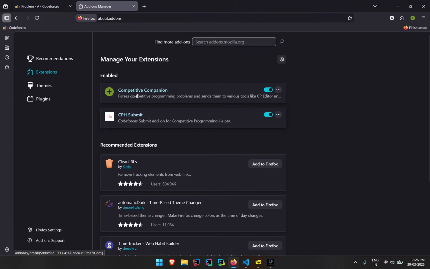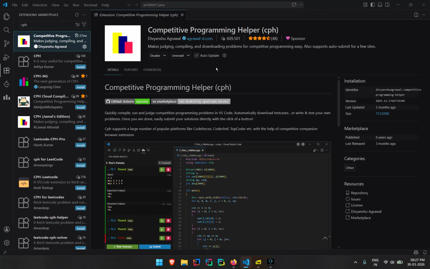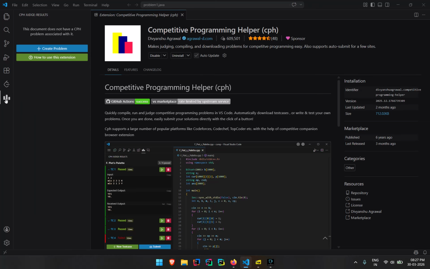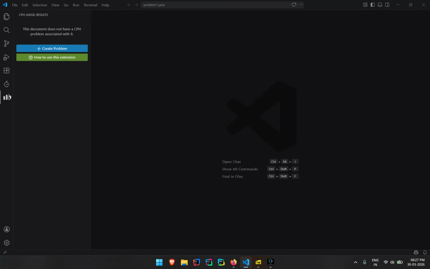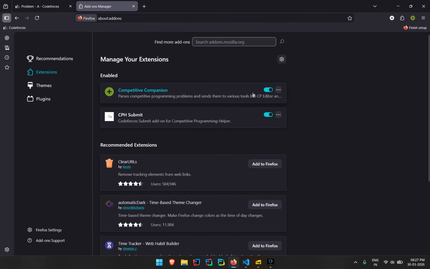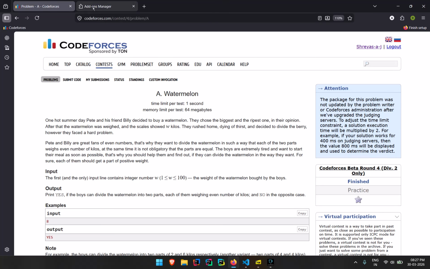So you need these two extensions. I believe Firefox is the fastest browser for this CodeForces competitive programming. I need a VS Code extension here also. I need CPH, Competitive Programming Helper. You need to install this and then you get access to CodeForces and LeetCode. When you have CPH, then you need to enable and add these two extensions, that is CPH Submit and Competitive Companion, to your browser.